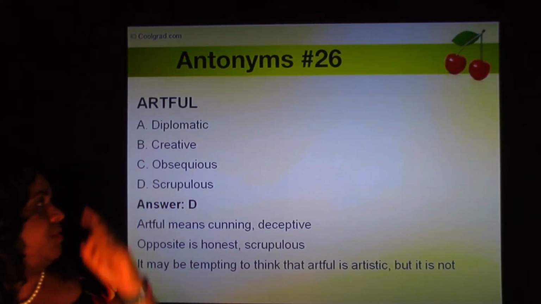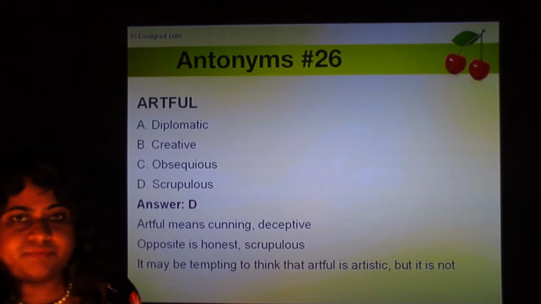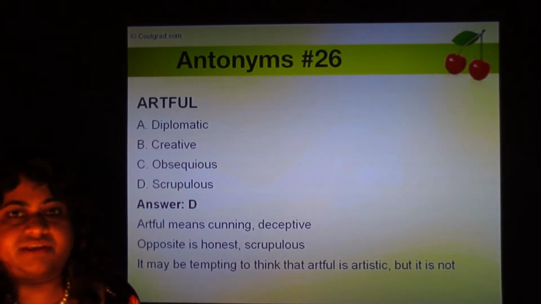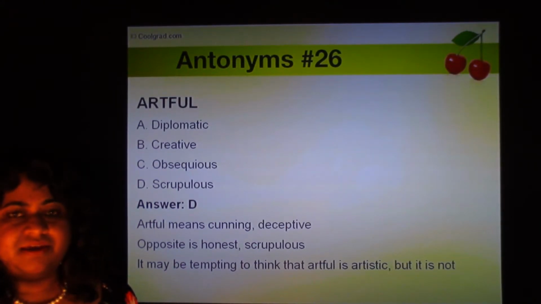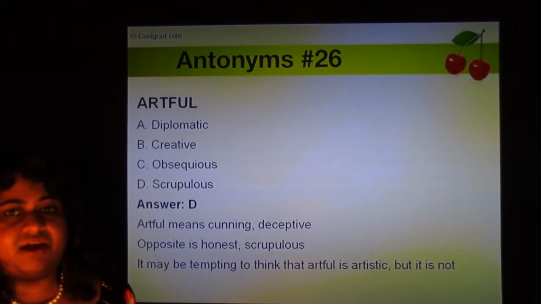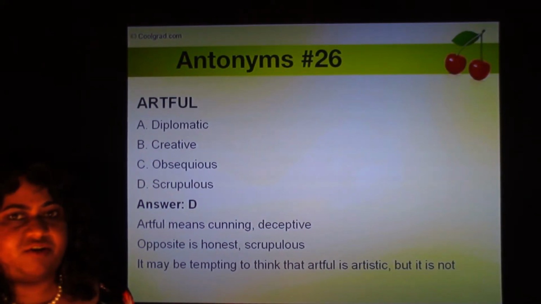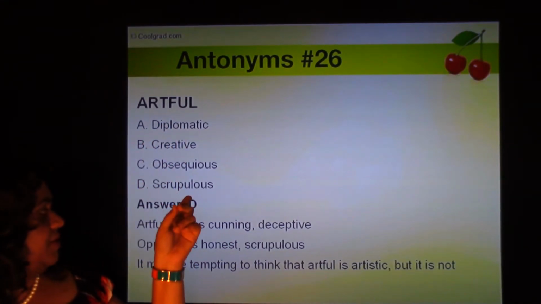The way I would remember it is, when I read the book Oliver Twist, there was a character in it called the Artful Dodger. That's the way I remember it. The Artful Dodger was a cunning person. So artful means cunning or deceptive. The opposite of artful is scrupulous.